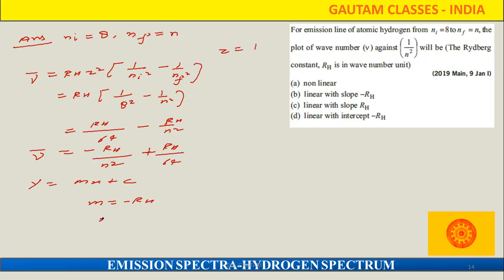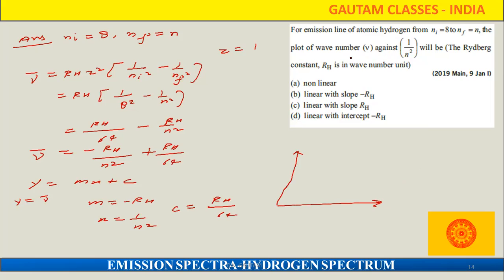What about the x? x we are getting is 1 upon n square. What about the intercept? That is RH by 64. And what about y? y we are getting is nu bar. So we are going to plot the graph. By plotting the graph, what are we going to identify here?